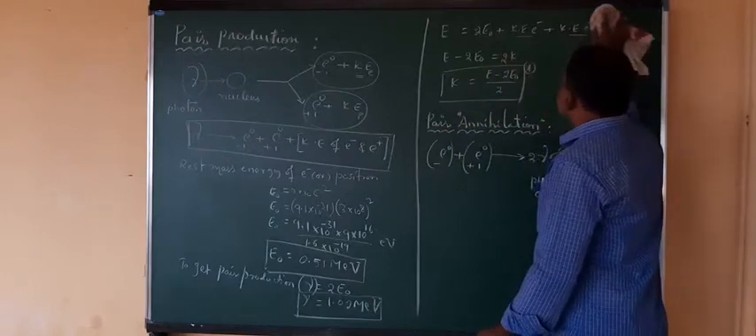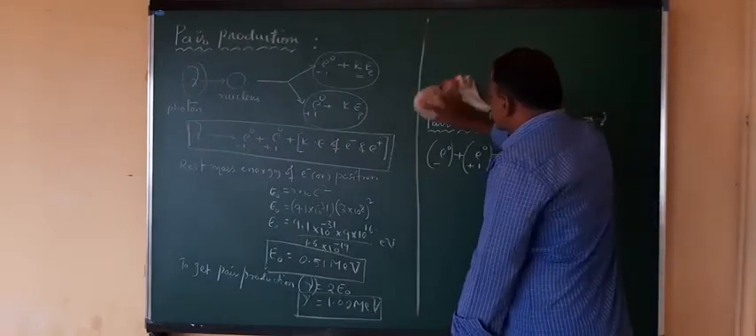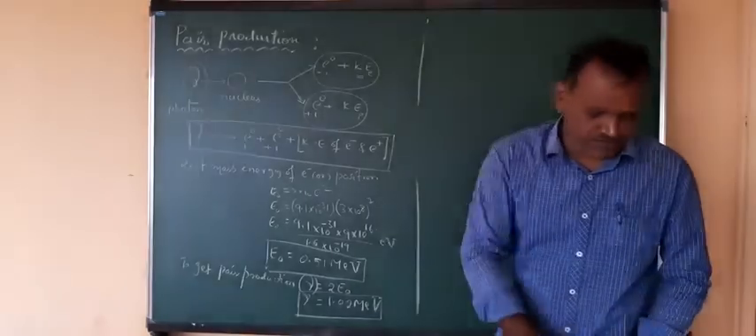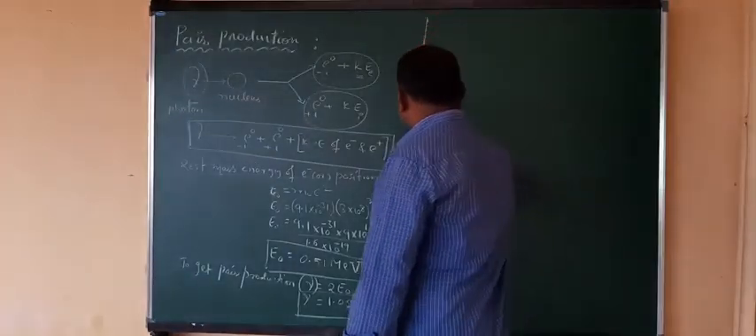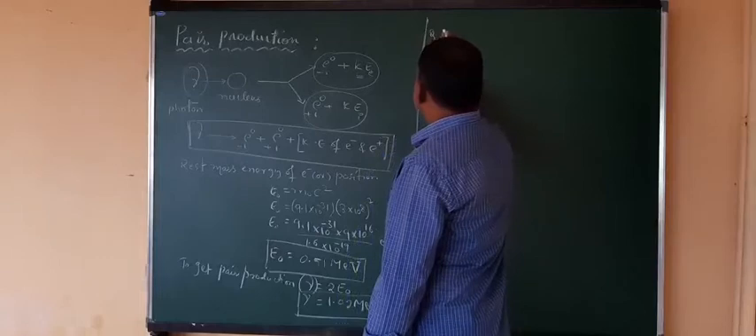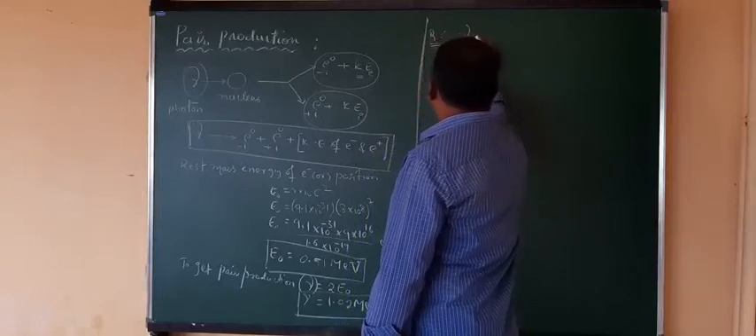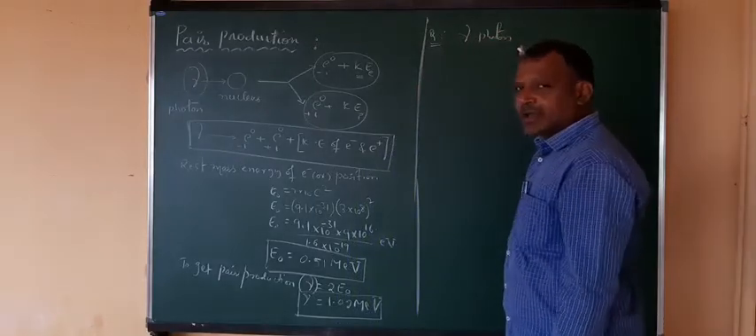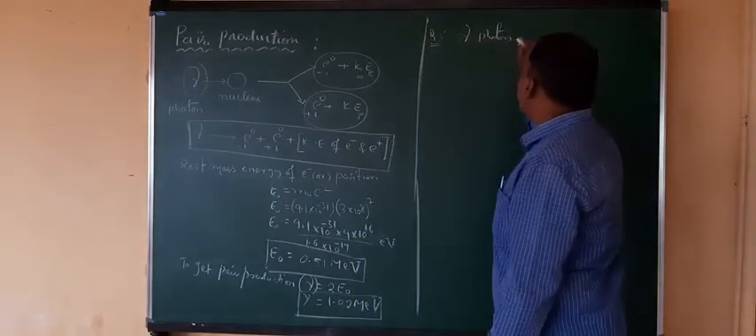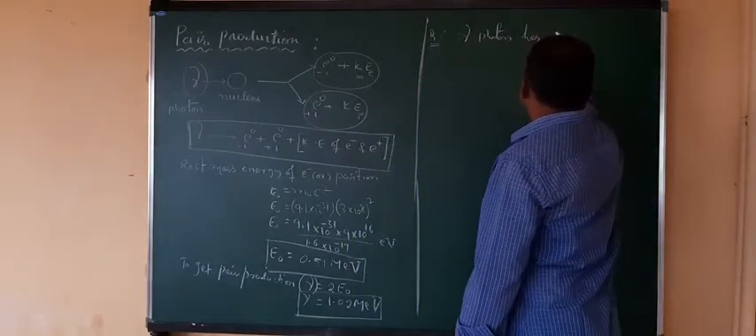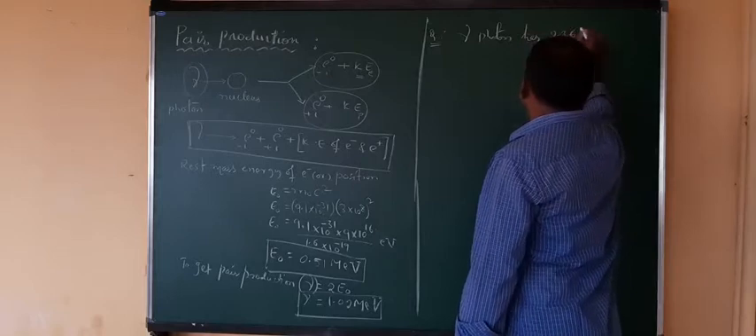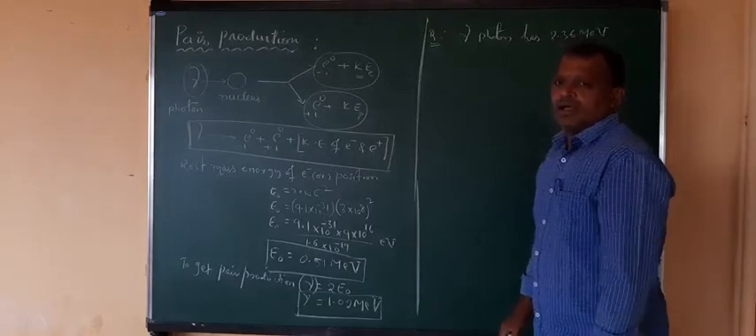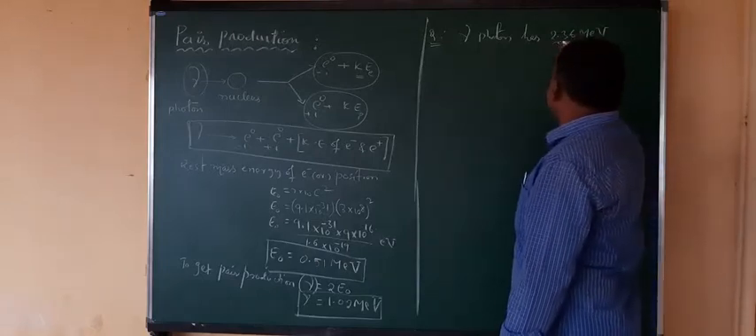Suppose you have a gamma photon having the energy 2.36 million electron volts. Suppose here a gamma photon interacted with a matter or nucleus. The gamma photon has how much energy? 2.36 million electron volts of energy is there. And this is the information provided.